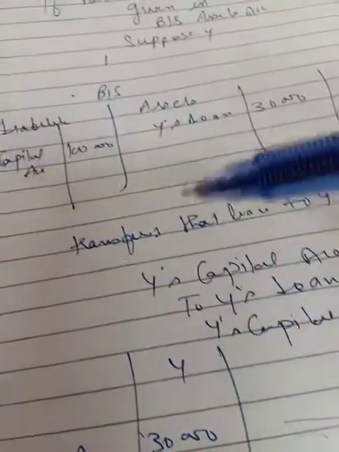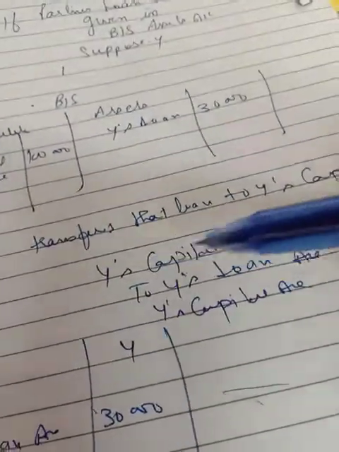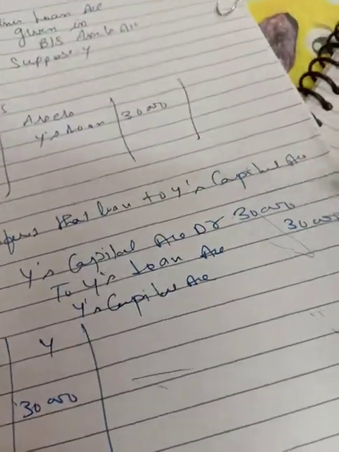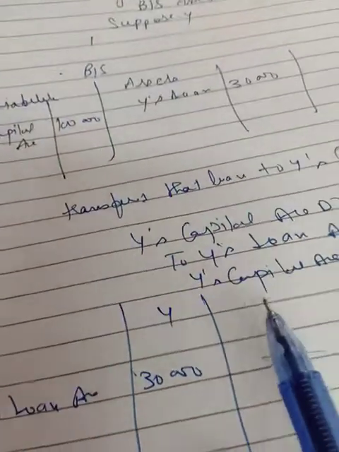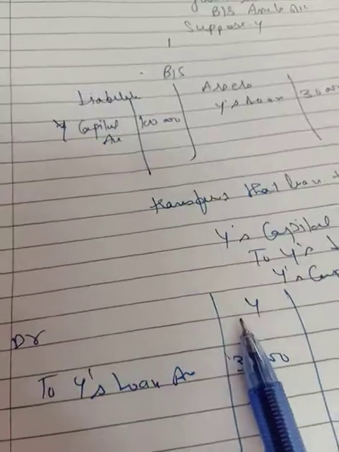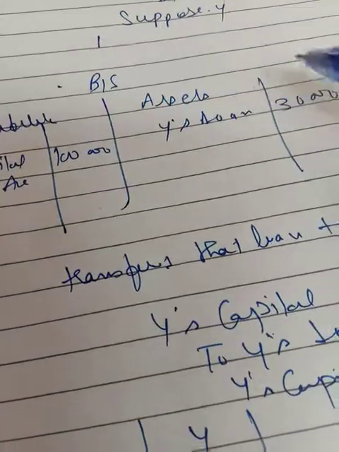What is to be done? You have to transfer Y's loan account to Y's capital account. So the entry will be Y's capital account debit to Y's loan account with 30,000. And when you show Y's capital account, on the debit side you will show Y's loan account 30,000. Likewise you have to make the treatment if Y's loan account is given on the asset side.